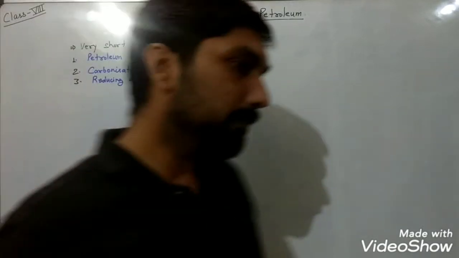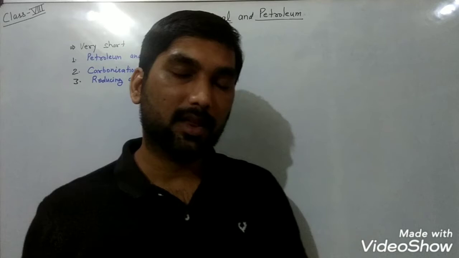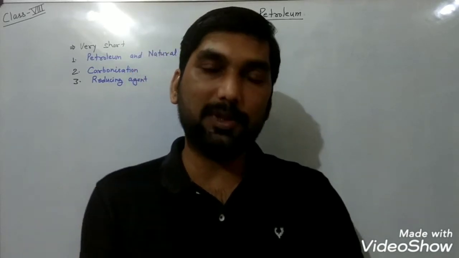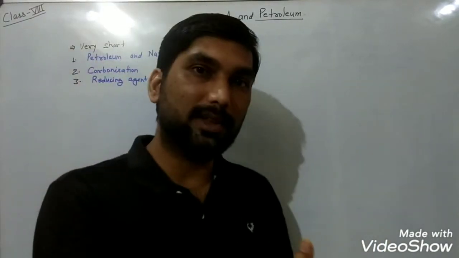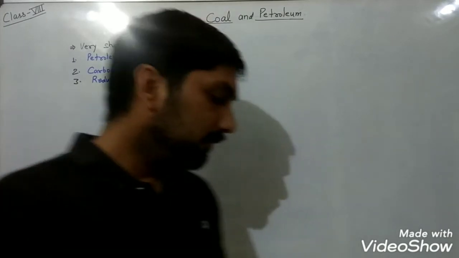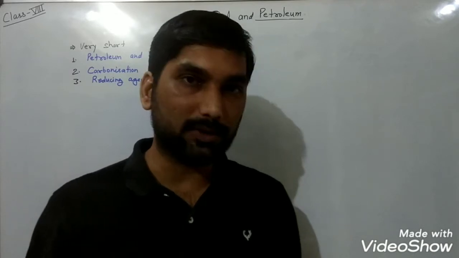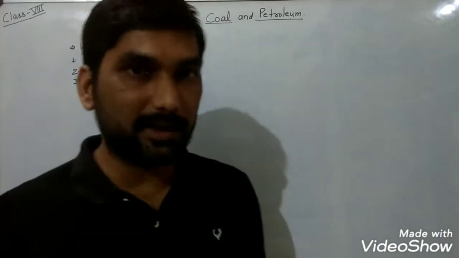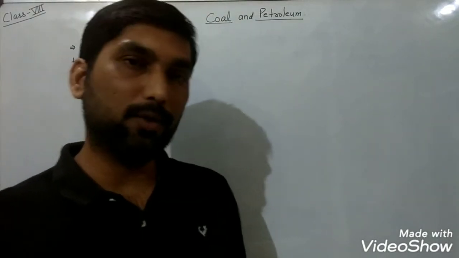If you still remember the metals and non-metals chapter, there we discussed that non-metals show their chemical properties as reducing agents, and this is the reason why they are used in metallurgical processes to purify metals or to extract metals from their ores. So coke is used as a reducing agent in the metallurgical processes where we extract metals from their ore or purify them.